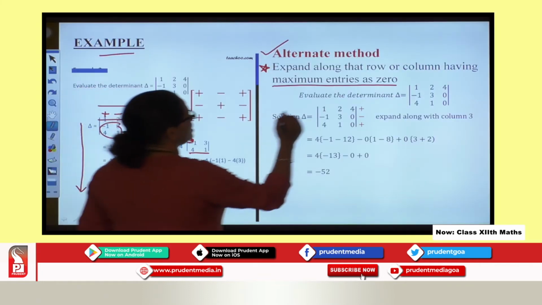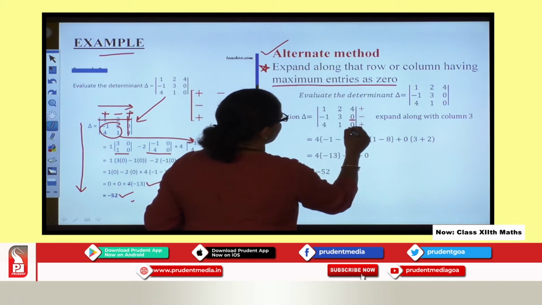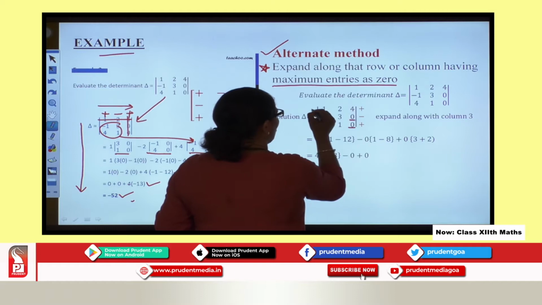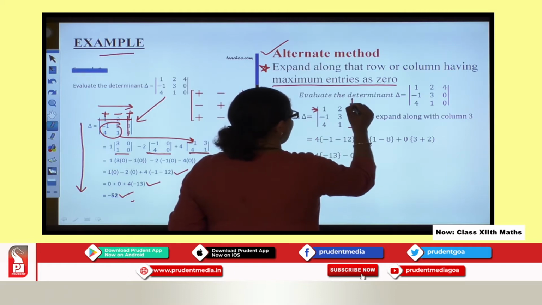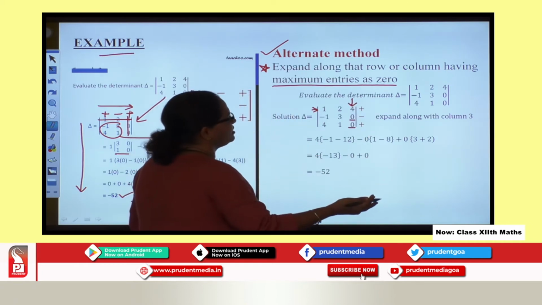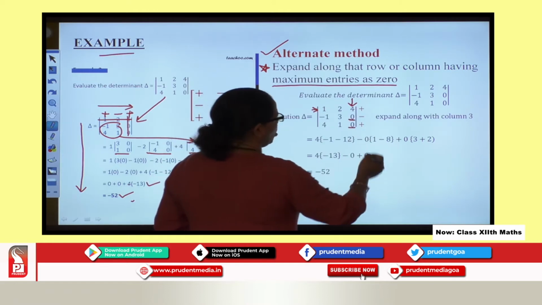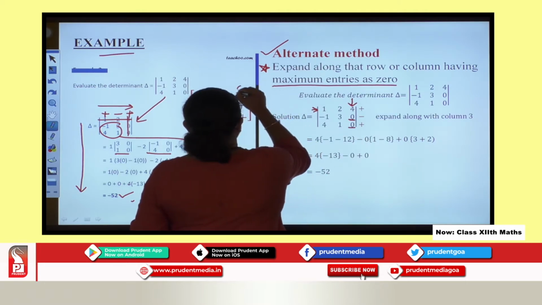Now over here, if you look at this, here I have 0, here I have 0. So instead of expanding along row 1, I expand along column 3. Why am I expanding along column 3? Because you can see here you have 2 entries as 0. Now when I proceed further, I will follow this protocol.